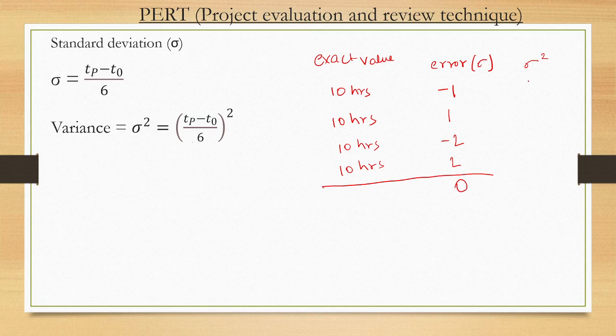That is the variance. So when you square this one, this will be 1, 1, 4, and 4. So what will be the total variance? That is 10. Then what will be the sigma? That is square root of 10. So whenever you use probability distribution, you need to calculate variance as well.